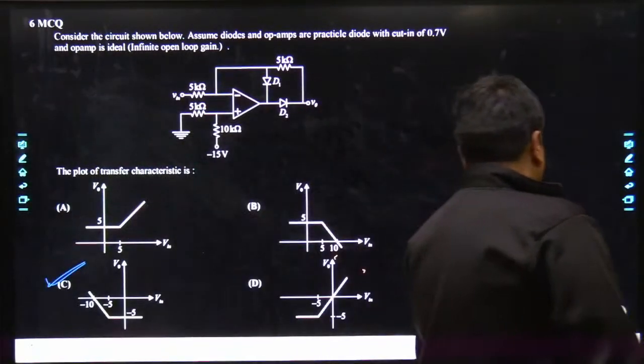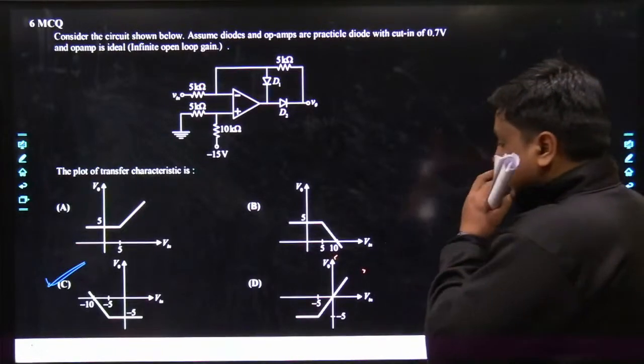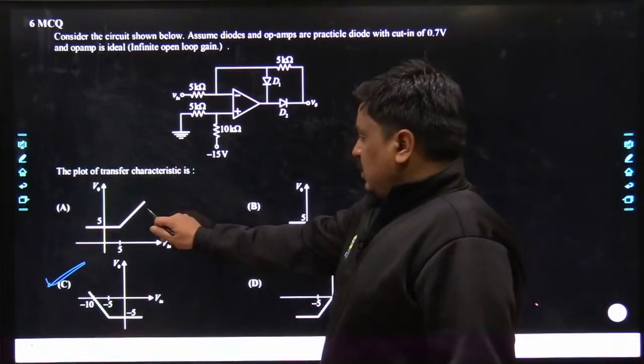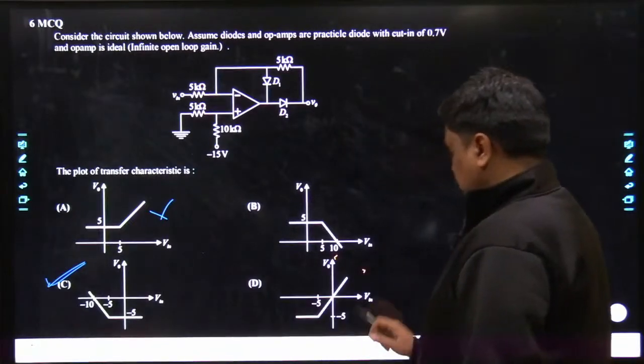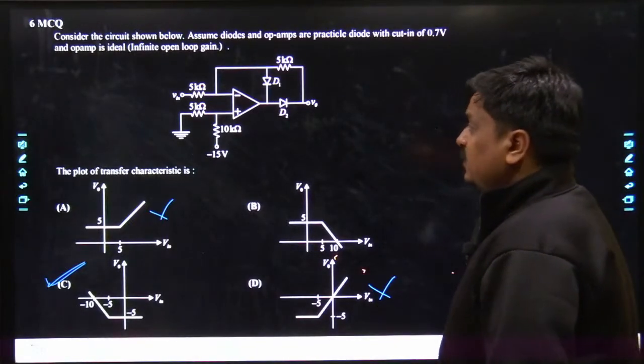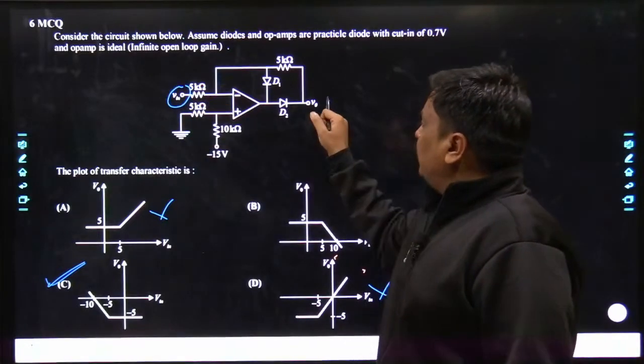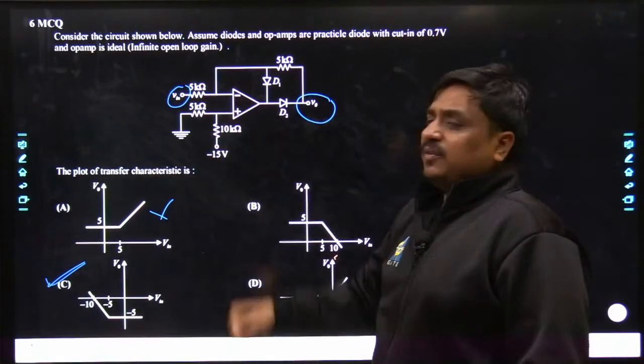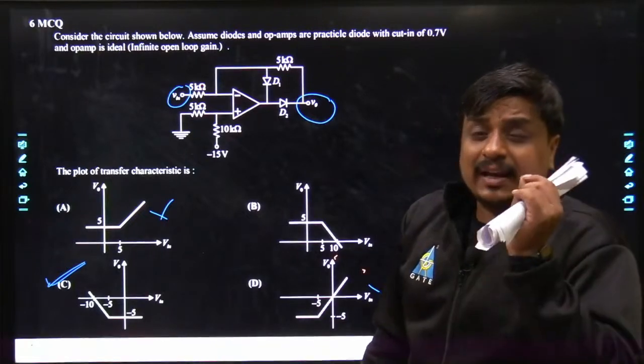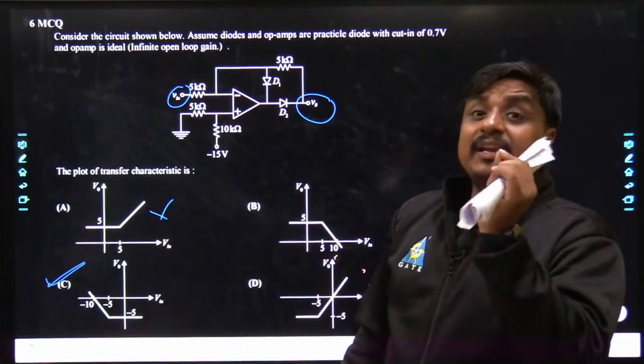One more important thing. This could not be the answer. Why, my dear friends? Because the input is being applied across the inverting terminal. So in future, if you take the relationship between the output and the input, the ratio would always come with a negative sign.